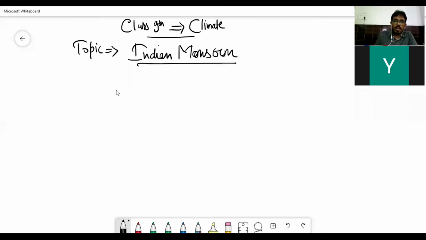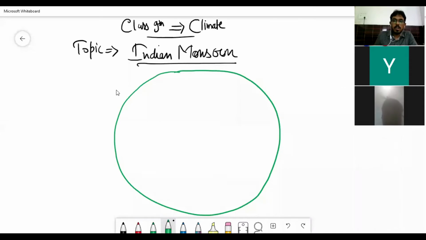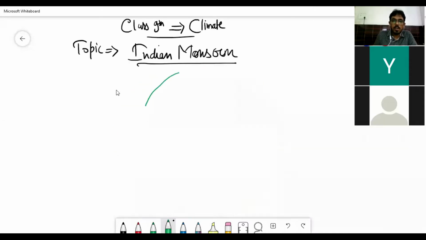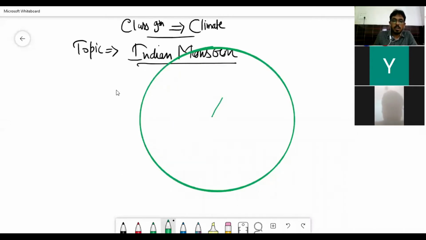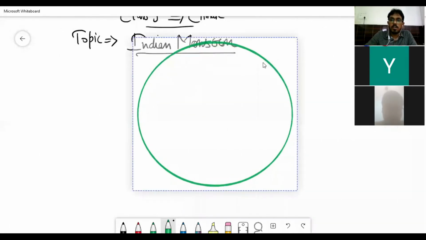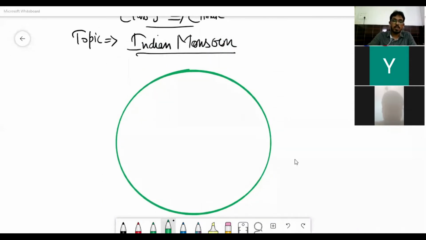I would like to make the map of the world as well. This is our equator, that is 0 degree.